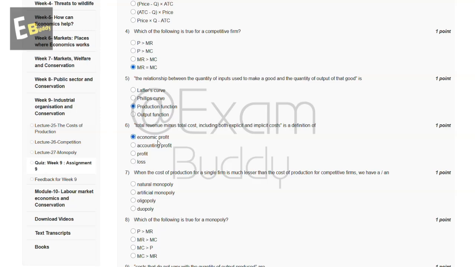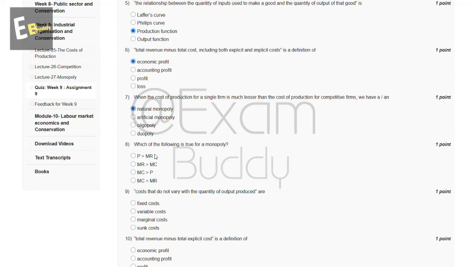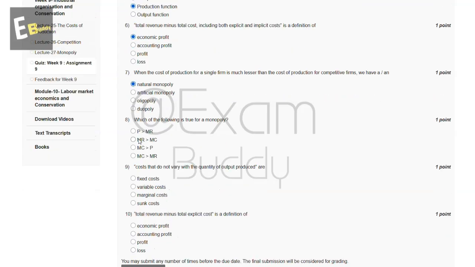And now let's go to question number 7. When the cost of production for a single firm is much less than the cost of production for competitive firms, we have a, so these are the options, and the answer to our seventh question is natural monopoly. And now let's go to question number 8. Which of the following is true for a monopoly? So these are the options. The answer to our eighth question is A, P greater than MR.